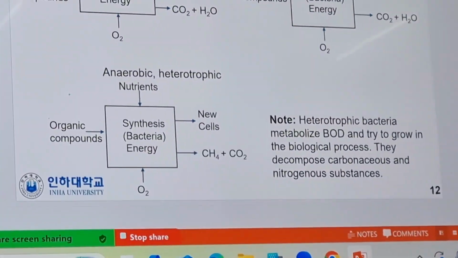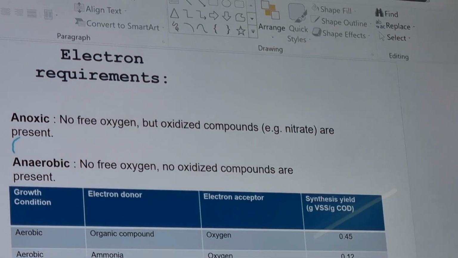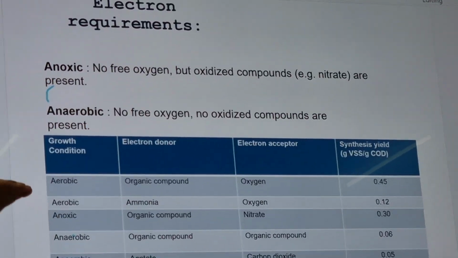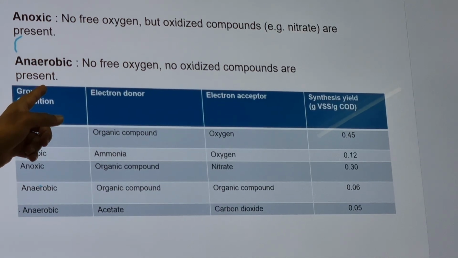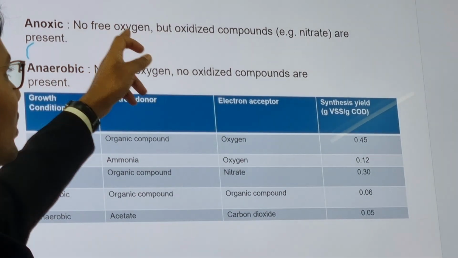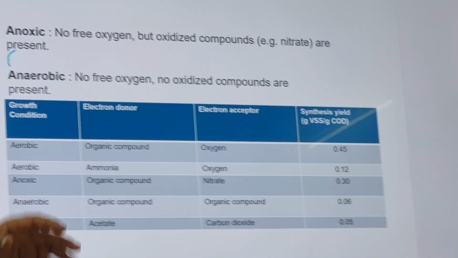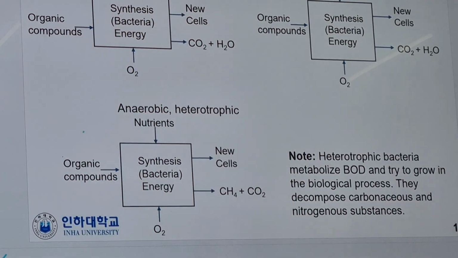Now electron requirements. There are two kinds of bacteria which survive in two kinds of atmosphere: one is an anoxic atmosphere and one is an anaerobic atmosphere. What is an anoxic atmosphere? No free oxygen but oxidized compounds like nitrate. In aerobic condition, oxygen is the electron acceptor.